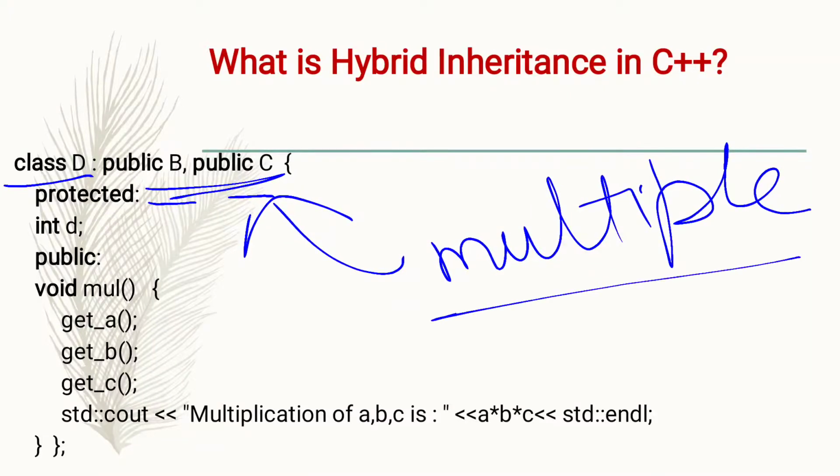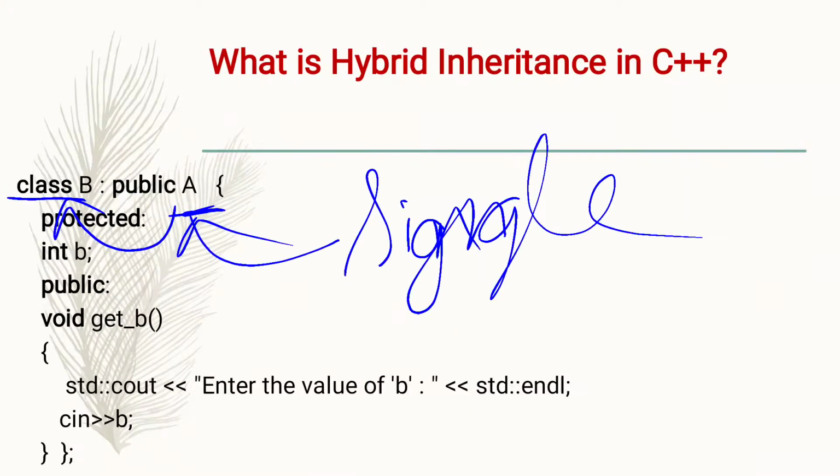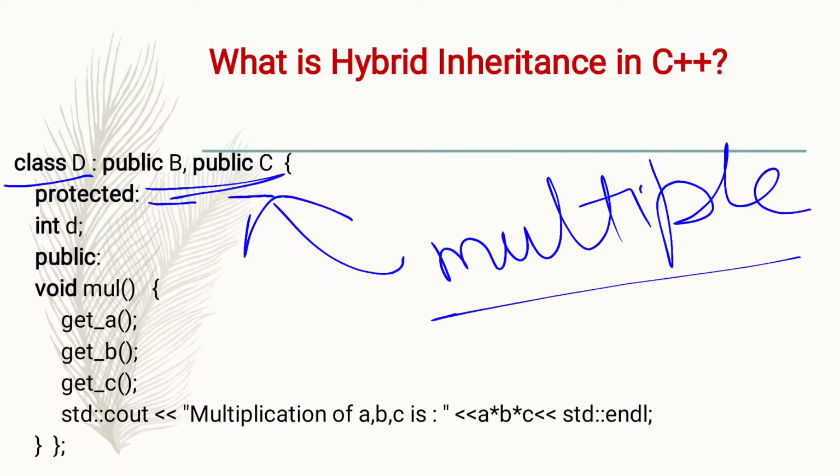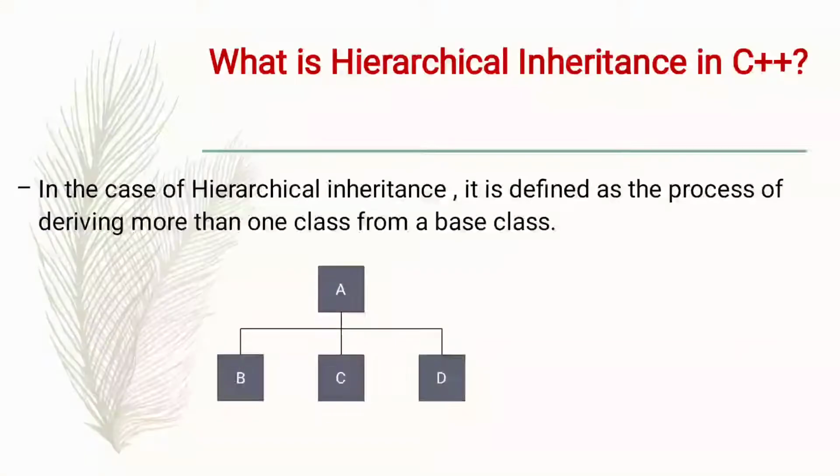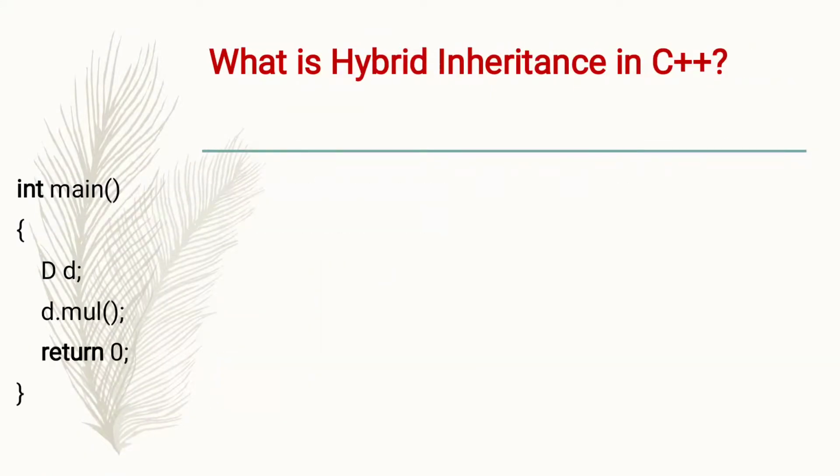So here in the example of hybrid inheritance, single inheritance and multiple inheritance are combined together. Clear? So this is the example of hybrid inheritance. Please note all these examples.